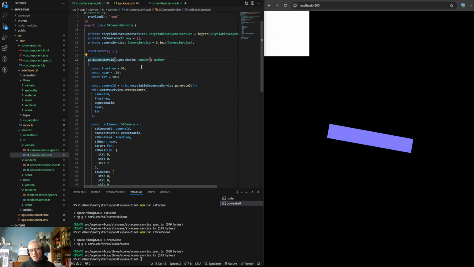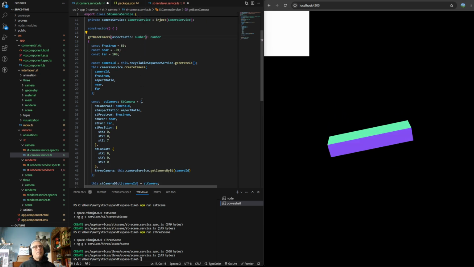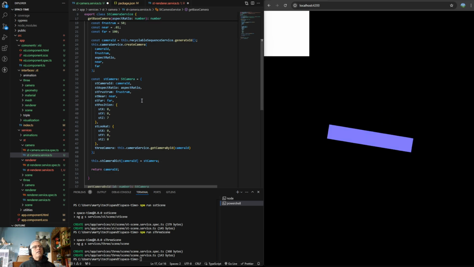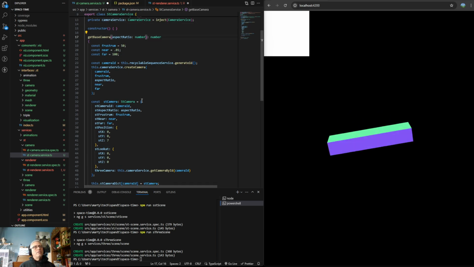I think, and this is the kind of thing we might just iterate back and forth, and I might be like, no, that should be ID. Because it's getting a base camera, not, well, it is actually getting an ID, but it's generating, this should be like create base camera. And then that should break stuff.